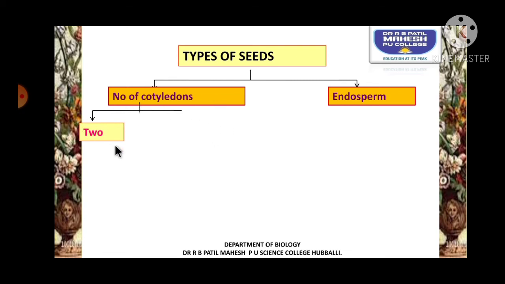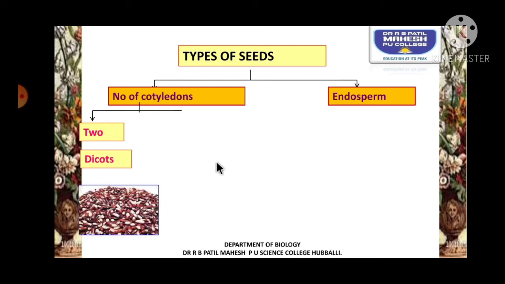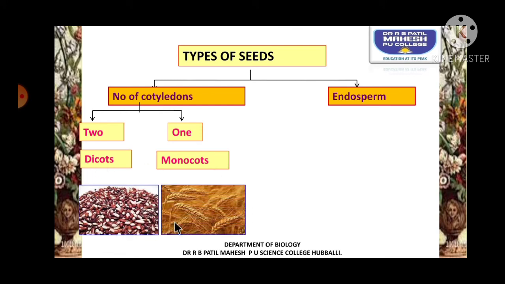Number of cotyledons: if they are two, then it is called a dicotyledonous seed or a dicot seed. If the cotyledon is one, then it is called a monocotyledonous seed or monocot seed. For a dicot seed, bean is the best example. For a monocot seed, any of the grains like wheat, jowar, etc. can be taken as an example.